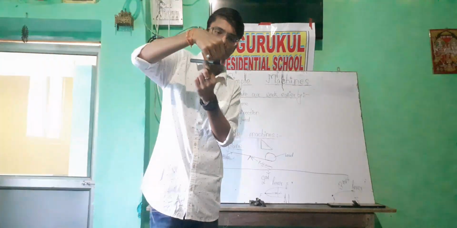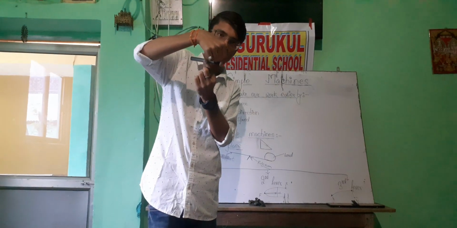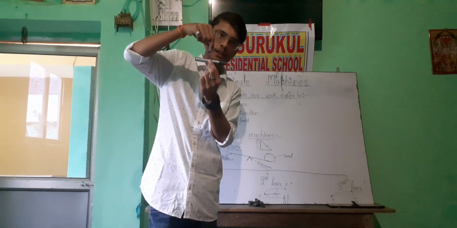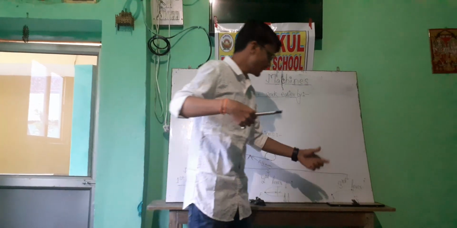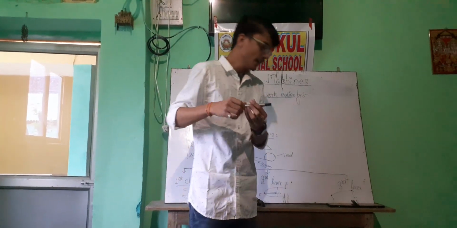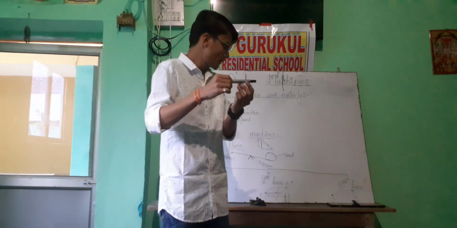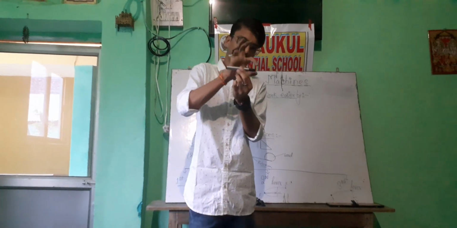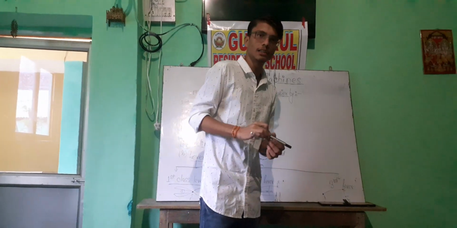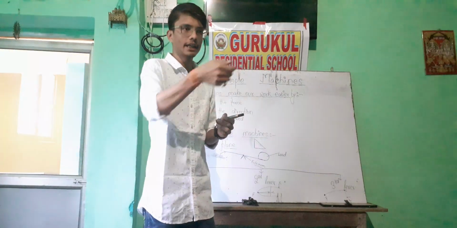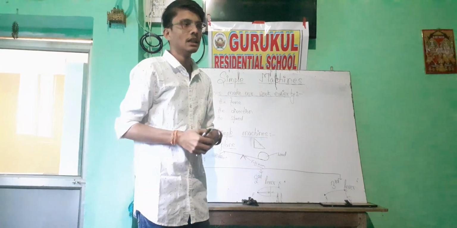In a nutcracker, the fixed point is at the very last corner, and we put a nut in between and apply force from this side. The third is the third class lever, in which the effort is between the load and fulcrum. An example is a fishing rod, which is a third class lever.